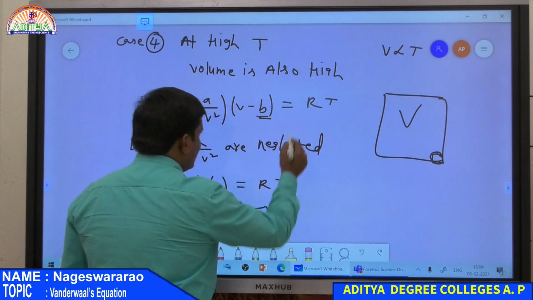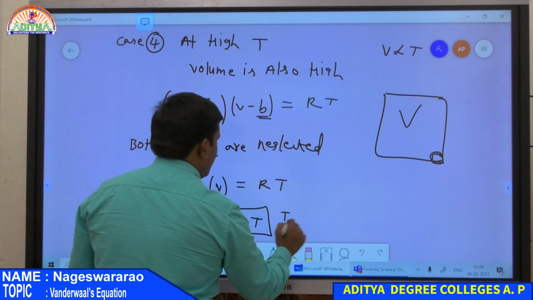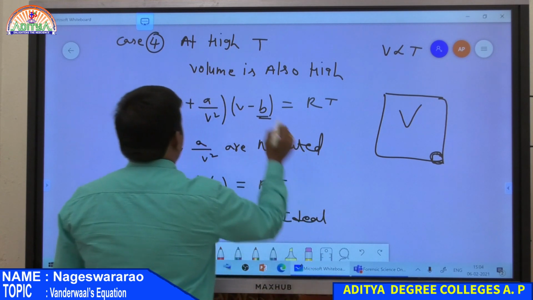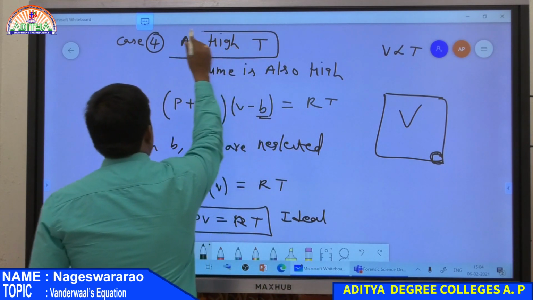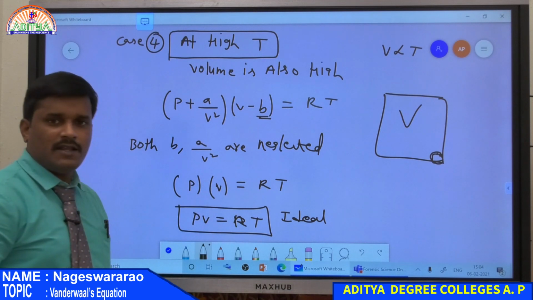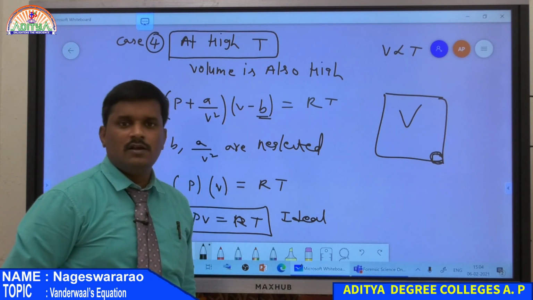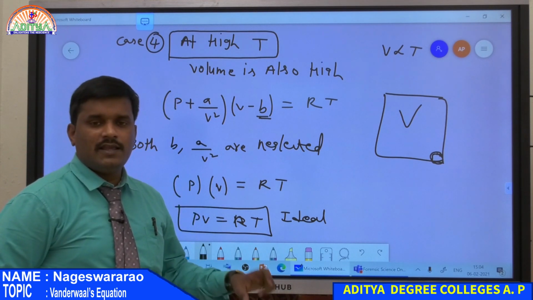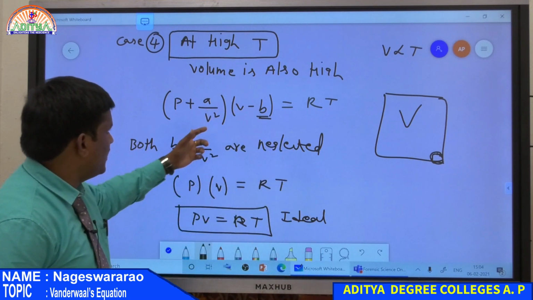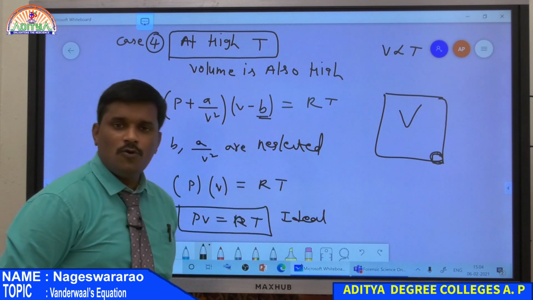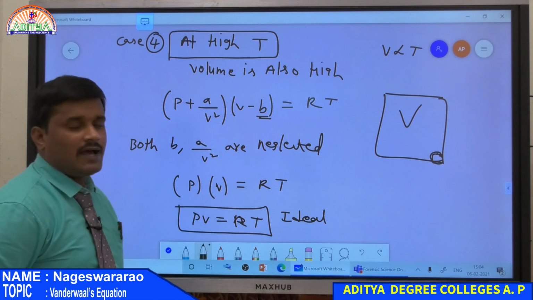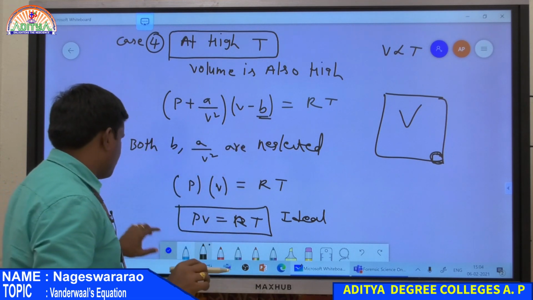Therefore all real gases behave as ideal at high temperature. So these are the explanations of the Van der Waals equation for real gas. A real gas behaves as ideal only at extremely low pressure and also at high temperature.